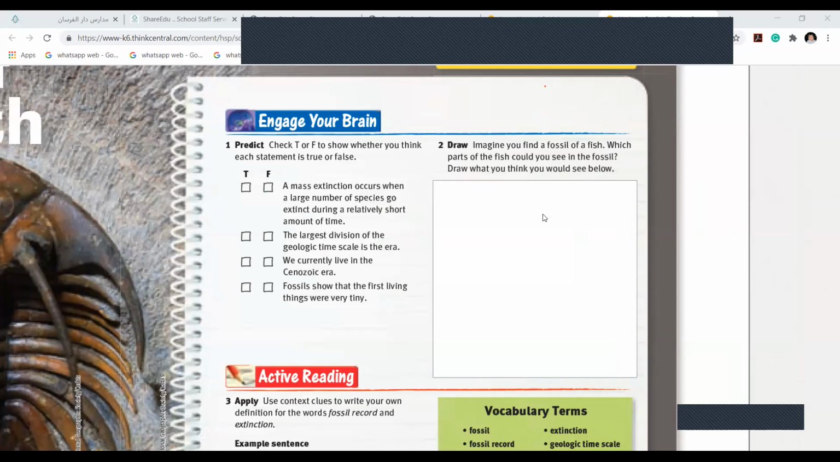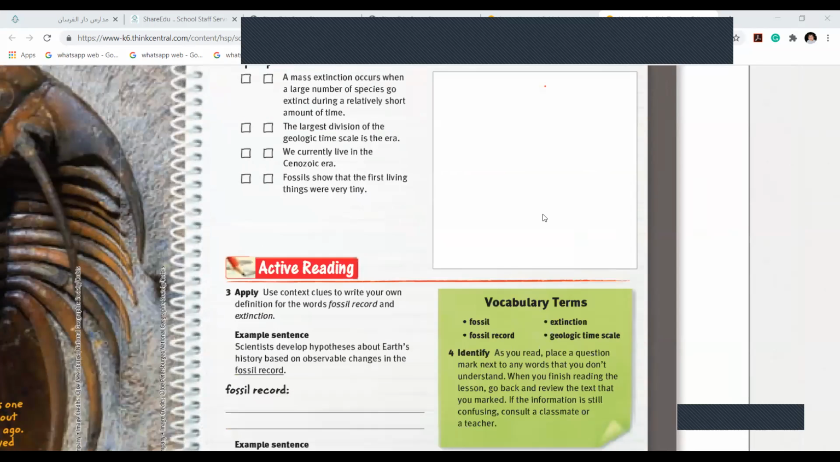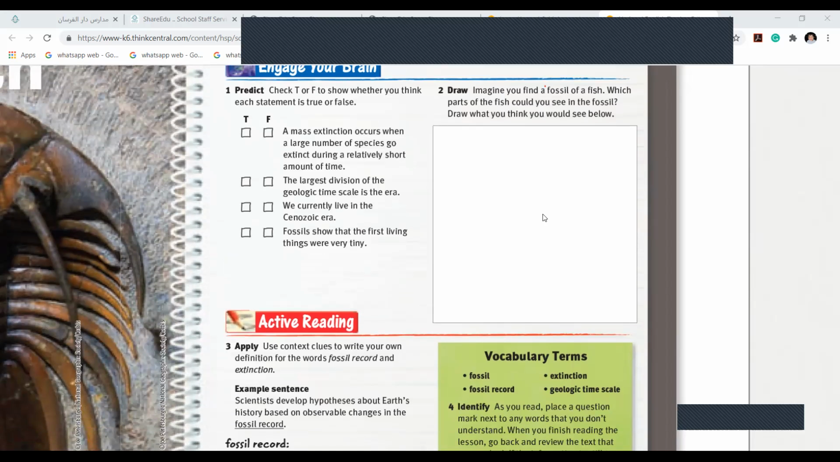Yeah, Miss. All those, yes. Again, study about them. And we will study about, you can see the vocabulary terms. Malak, you can read the vocabulary terms here. Fossil, fossil record, extinction, geologic time scale. Fossil record, extinction, geologic time scale.